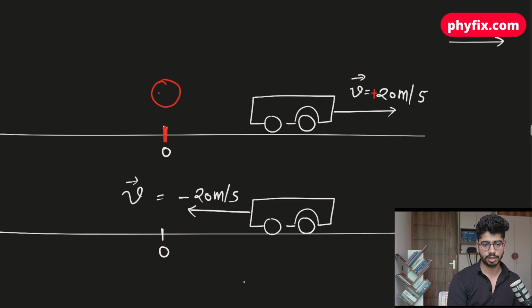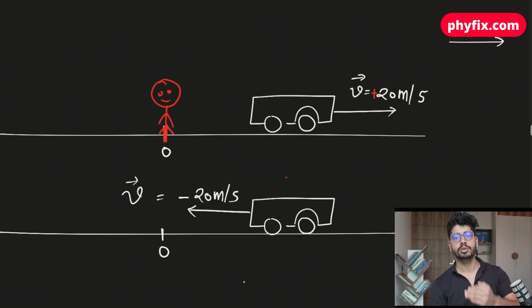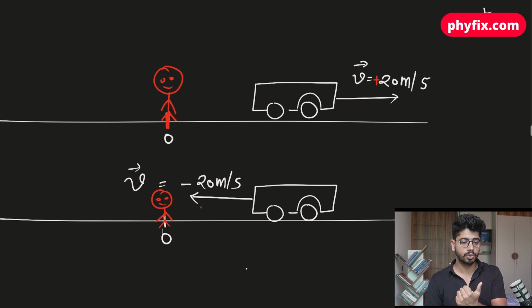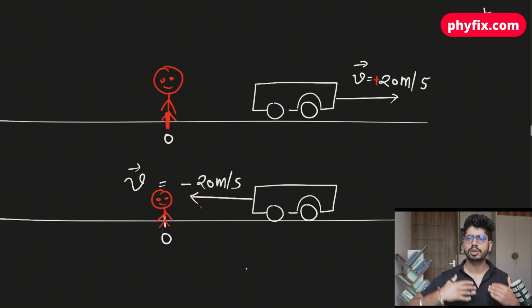Let's suppose you are standing here. From you, it is going away, so this is positive 20 meters per second. If something is coming towards you, you are going to say it is negative. So when the car is on the left side of you, or something is coming towards you, we say the velocity is negative.